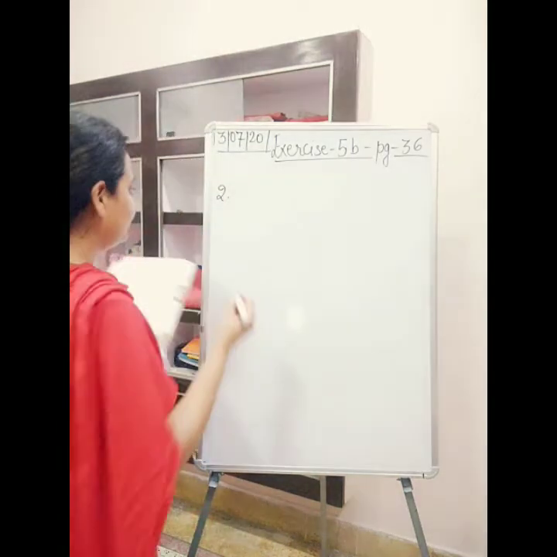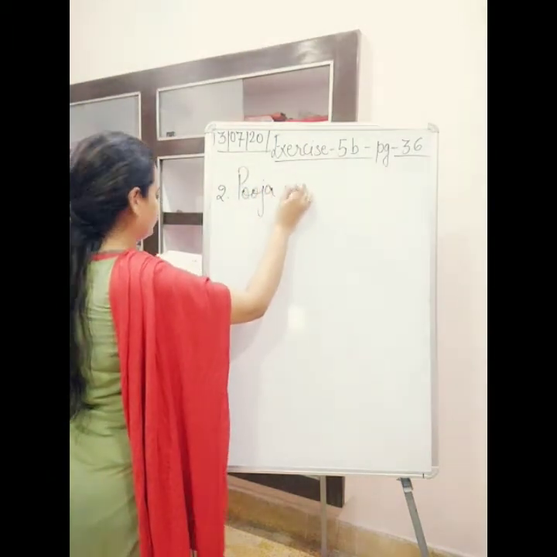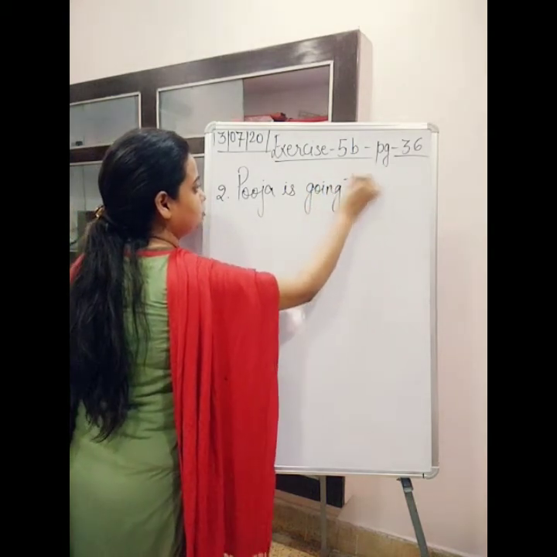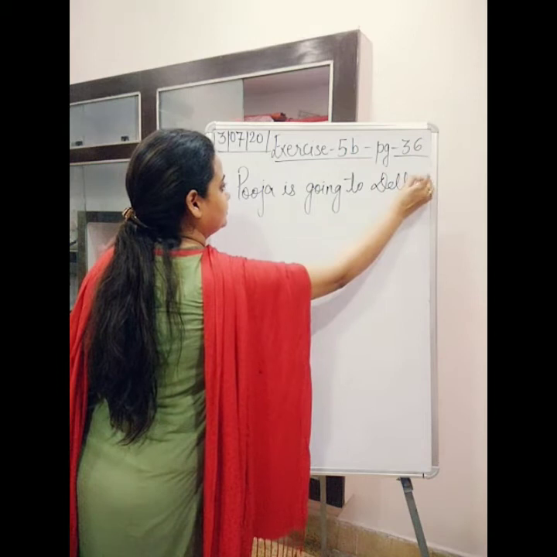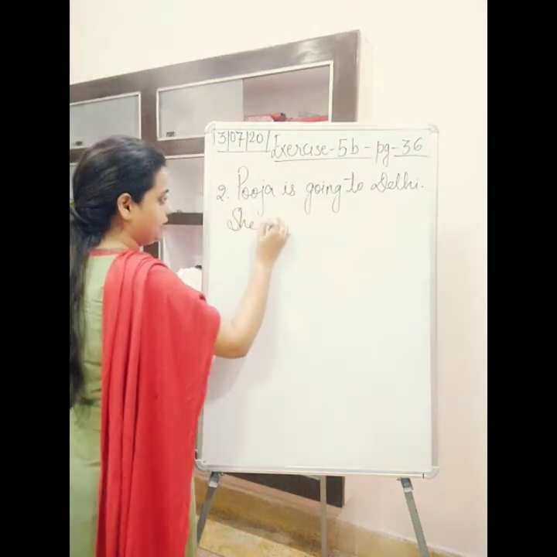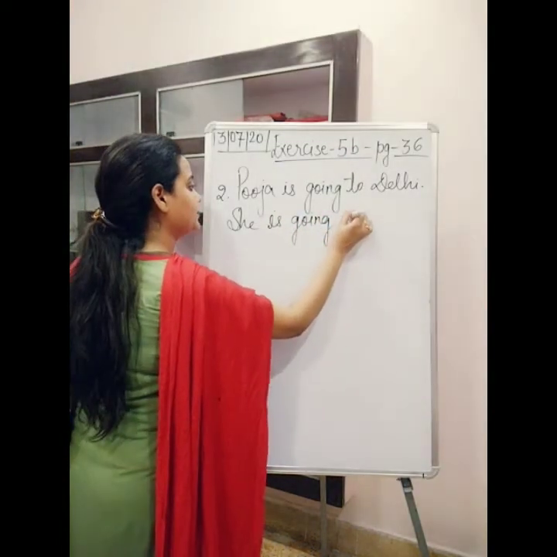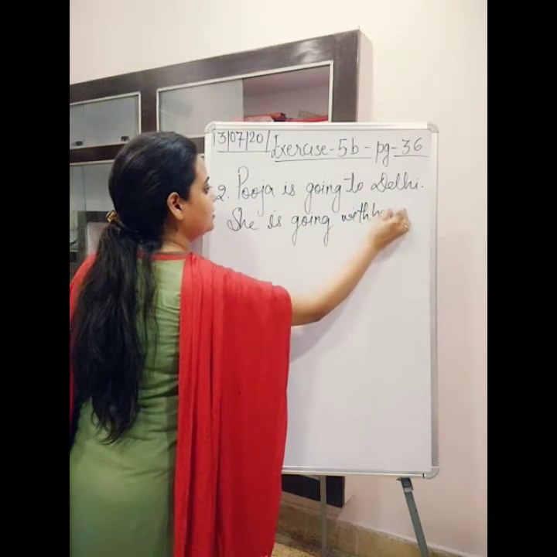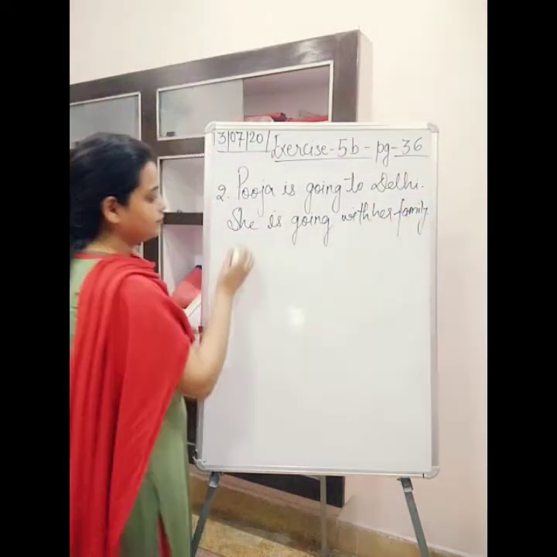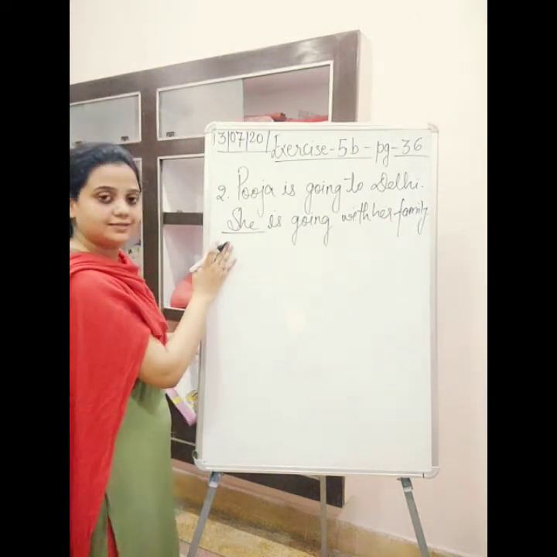Okay, so we'll write like this: Pooja is going to Delhi. Full stop. Then she is going with her family. Okay, you can underline the word she. It's a pronoun.